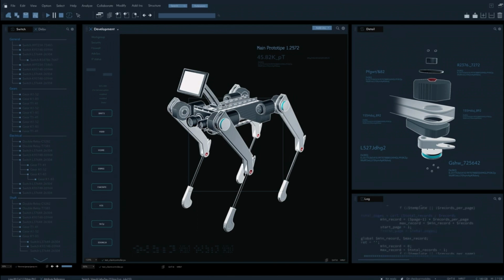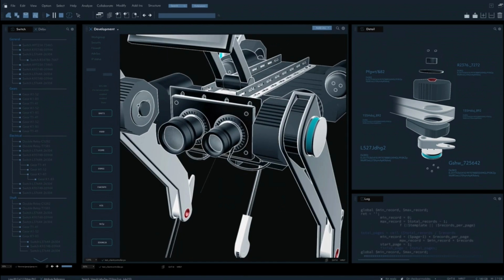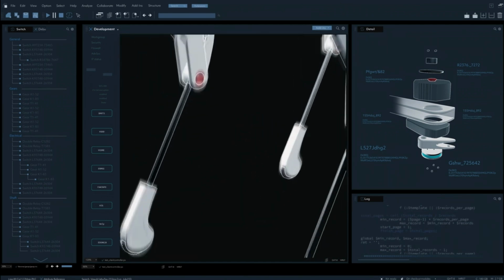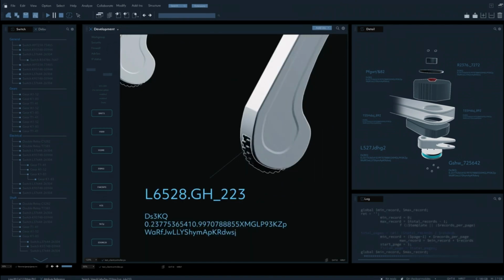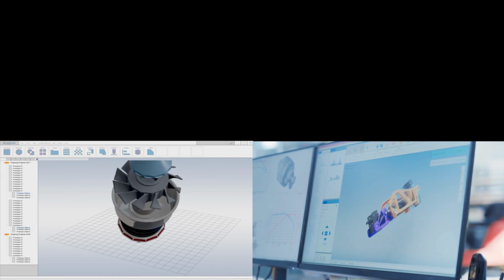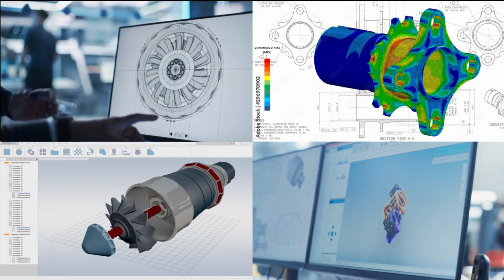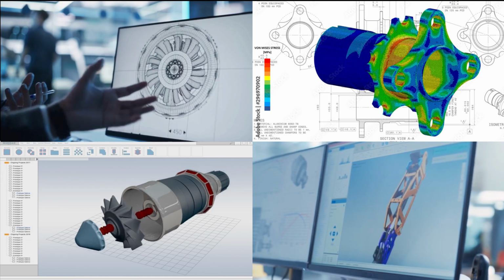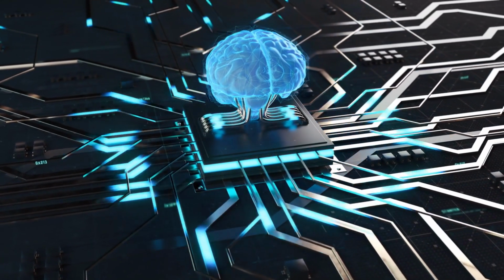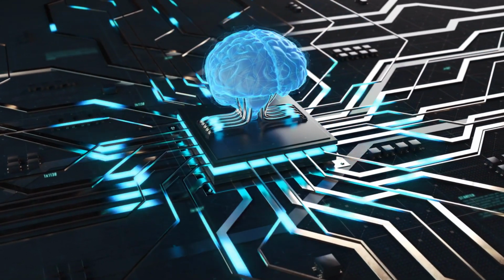Imagine having your own designer assistant that helps you develop new technologies and machines. A tool that, for example, automates the process of creating CAD models and prototypes, CAD drawings and documentation, or performing simulations like a stress analysis. And all of this powered by the limitless potential of artificial intelligence.